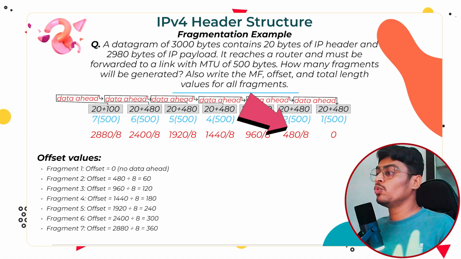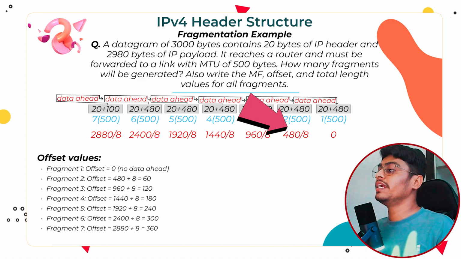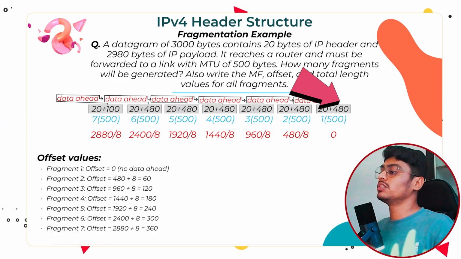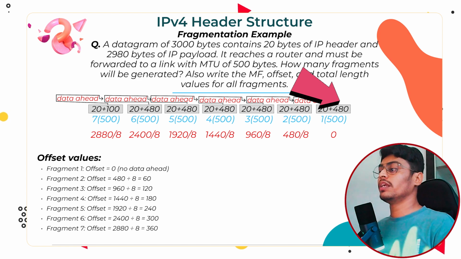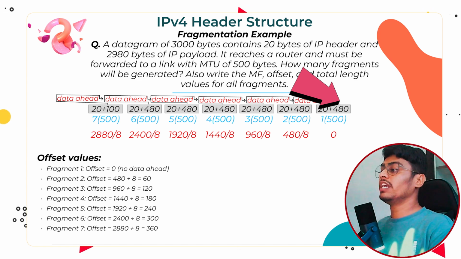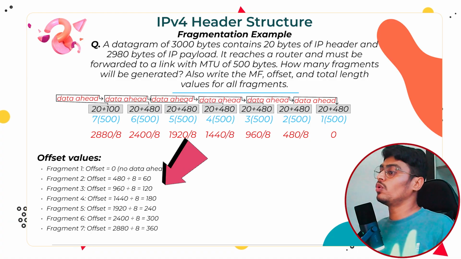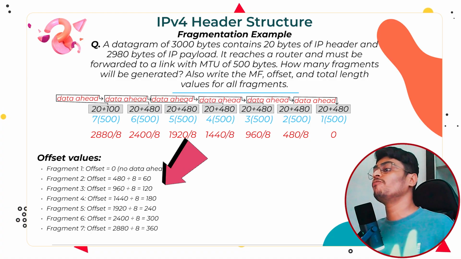Now for fragment 2, offset value is 480 divided by 8 equal to 60. We have to divide it by 8 because 480 bytes of payload is ahead of fragment 2 in fragment 1. In fragment 3, how many bytes of payload are ahead of fragment 3? Now 960. So we will divide it by 8. So it will become 120.